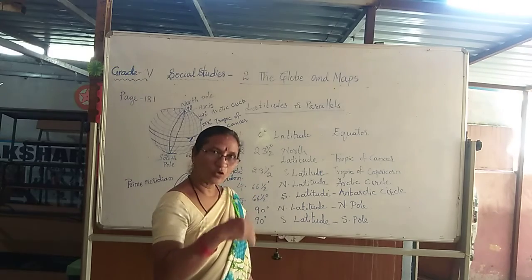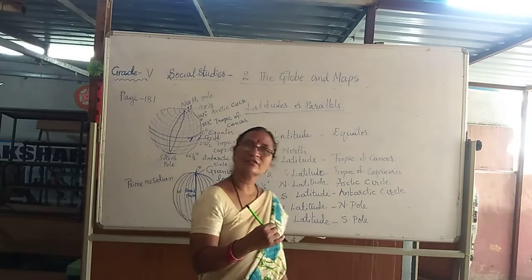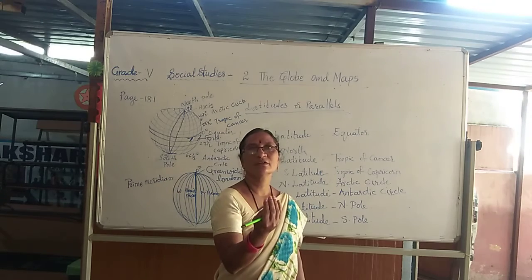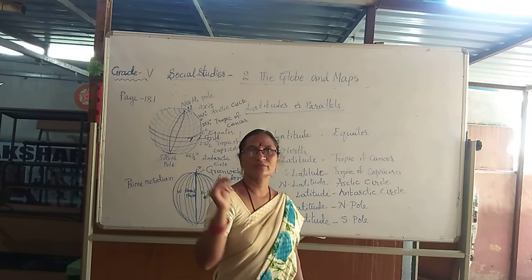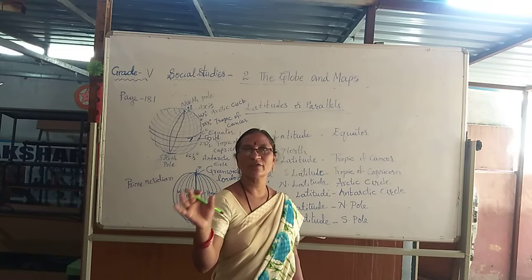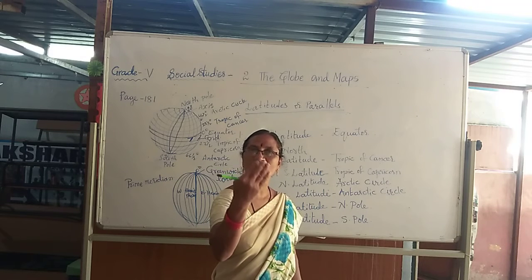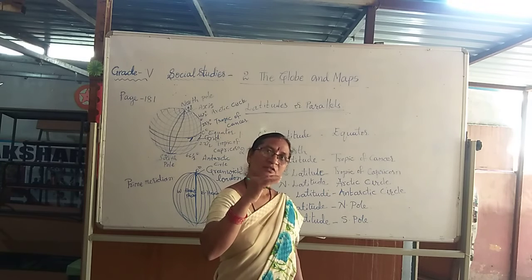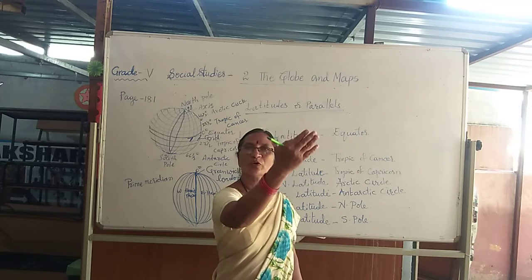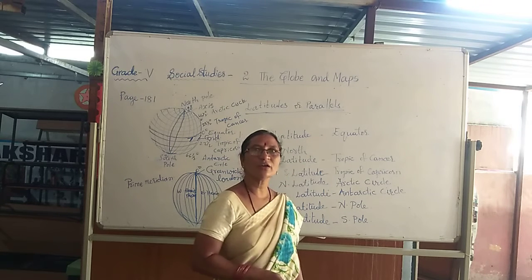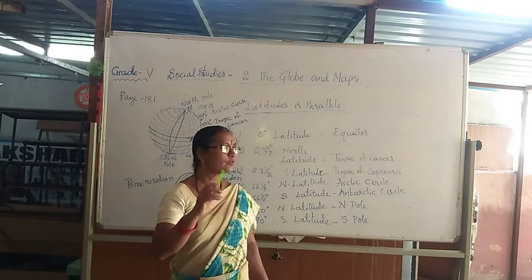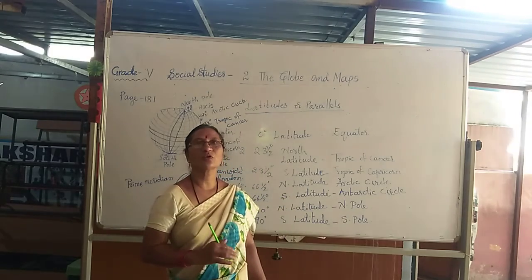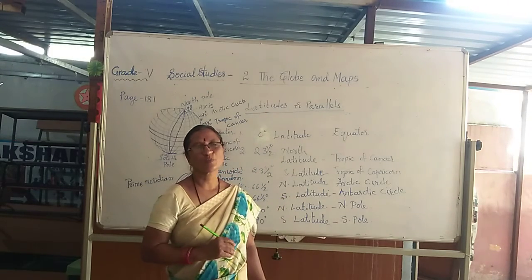The whole globe is divided into two equal halves by the equator, called 0 degree latitude, dividing the globe into two equal halves. So the region between equator and the North Pole is called Northern Hemisphere. The region between equator to the South Pole is called Southern Hemisphere.